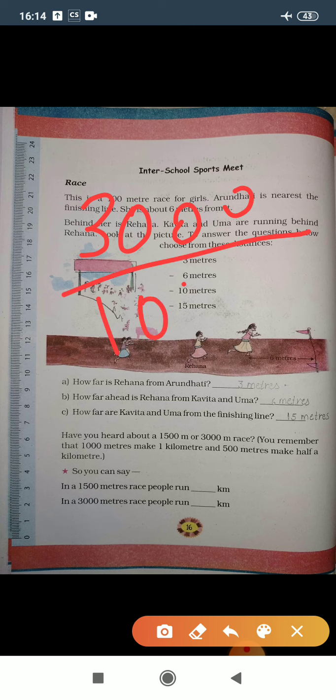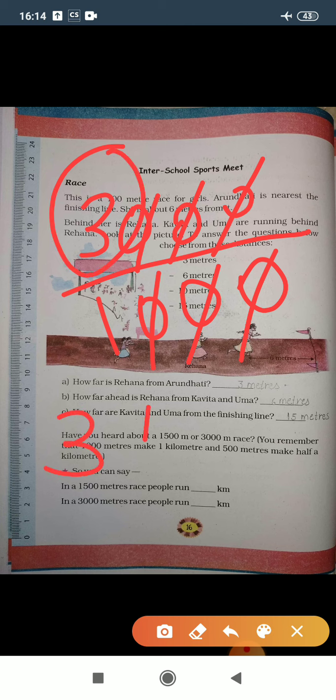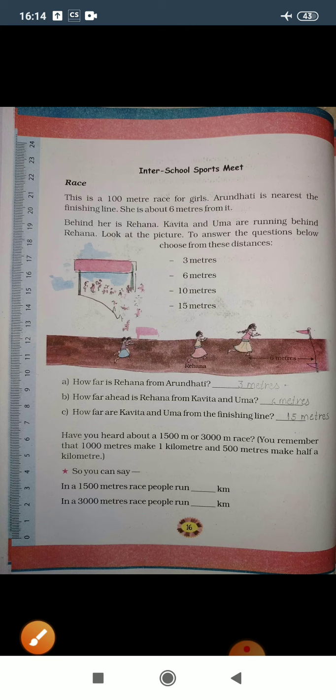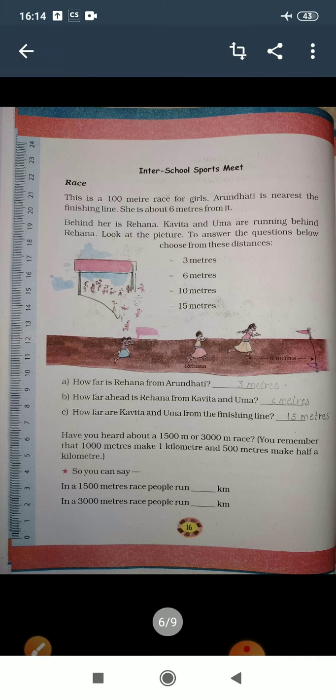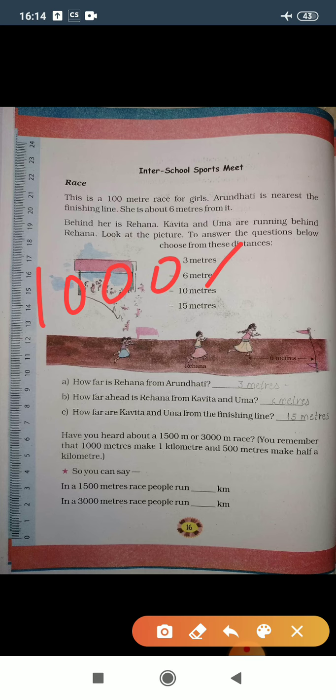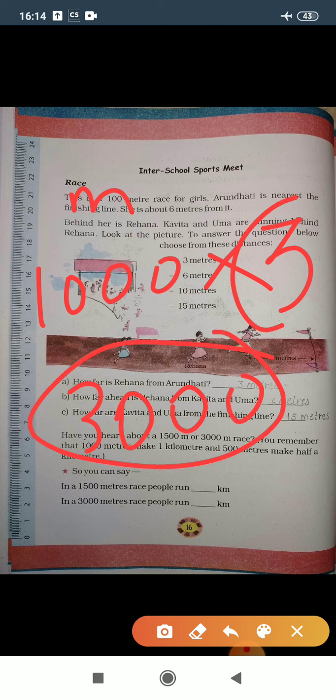So 3000 divided by 1000, 3 zeros were cut. Ultimately the answer is 3 kilometer. So your answer is 3 kilometer. 3000 meter equals 3 kilometer. Or you can simply cross verify this question: 1000 in meter and 3, so 3000 meter is your answer. So this 3 is the right answer in kilometer form.